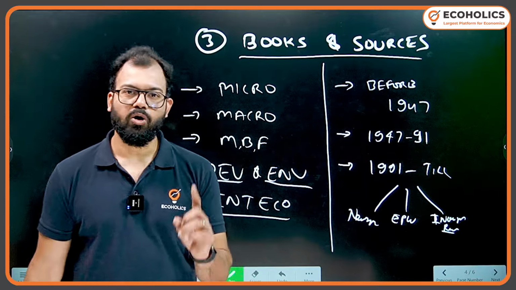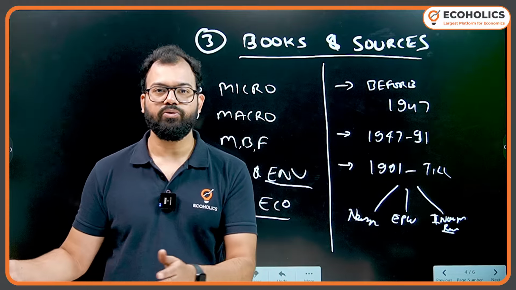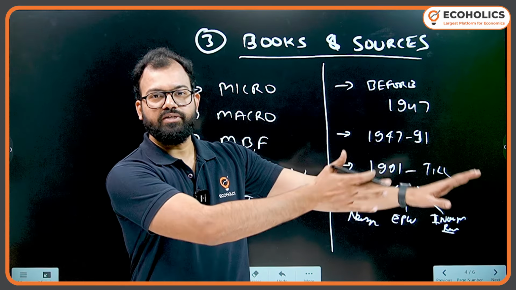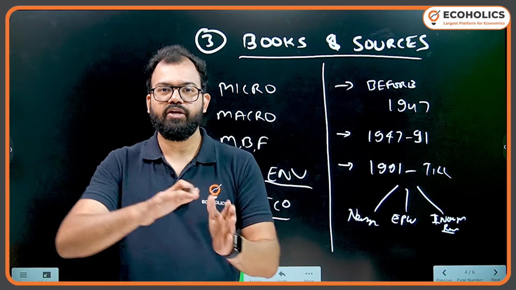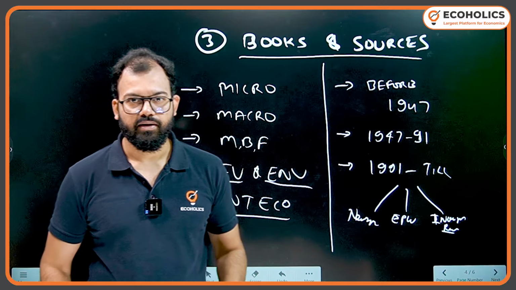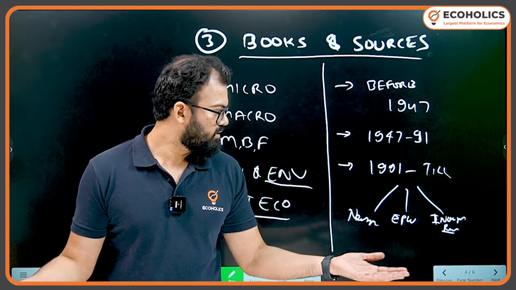EPW, why it is important? Commentary. If you read commentary, you will get the perspective on different policies. Like I told you, subsidies versus investment. Government is giving huge amount of subsidies. Instead of subsidy, if they build assets by investing something, farmers will become independent. Growth versus inflation. RBI is always confused, always debating.